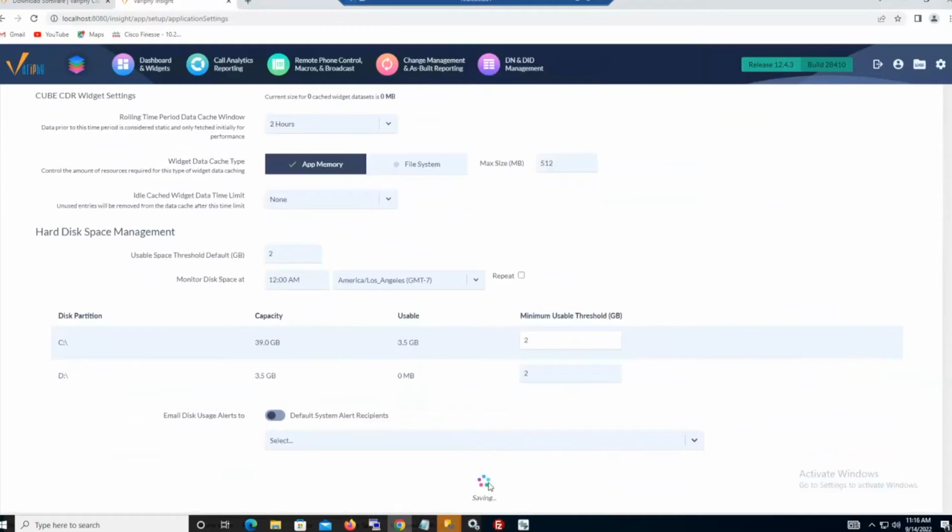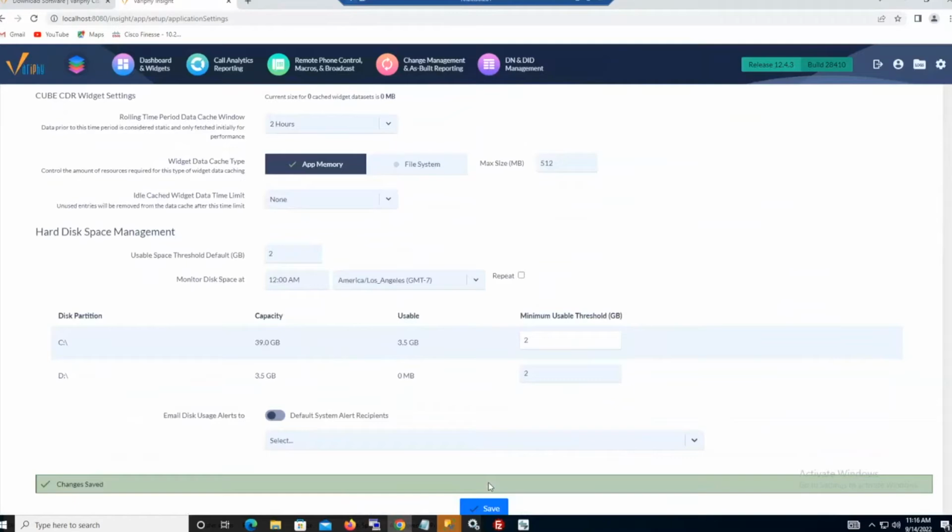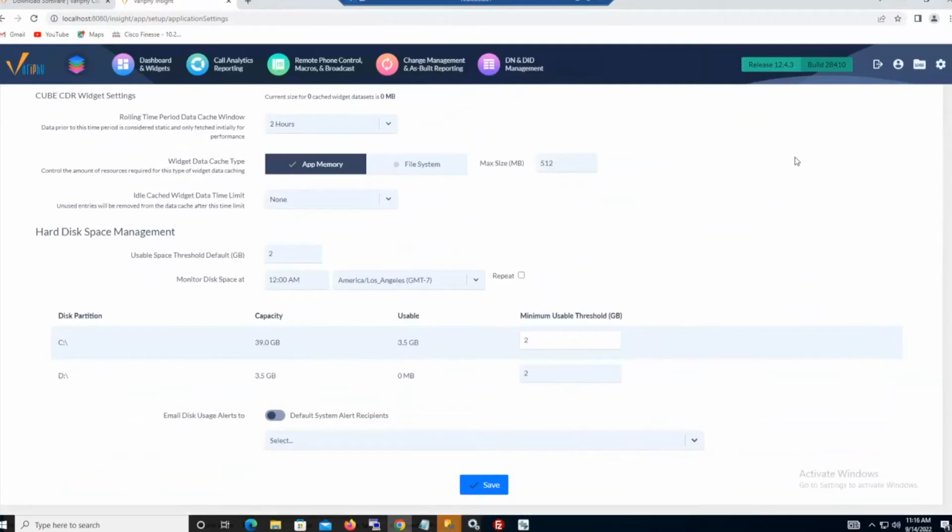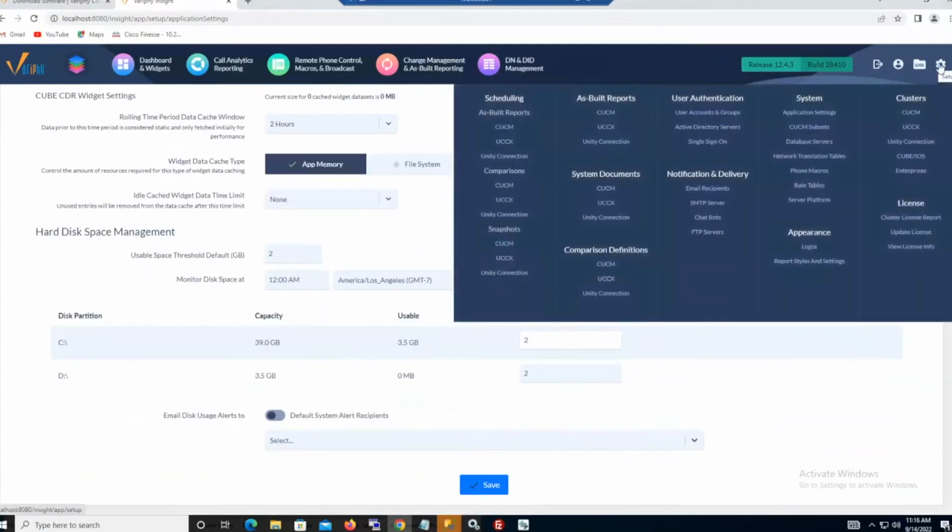What that'll then do is give me the access to be able to point and activate the call manager or the cube clusters within this Windows instance of Verify now. So we'll go back to the settings here in the upper right. We'll be heading to database servers in a moment, but I think we first want to go ahead and get the CUCM cluster paths and the cube paths, all that taken care of. So we're going to go underneath clusters. We'll start with CUCM.